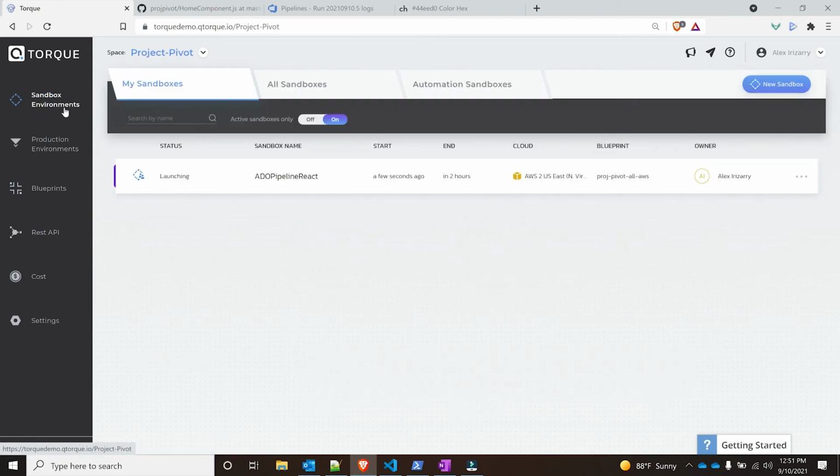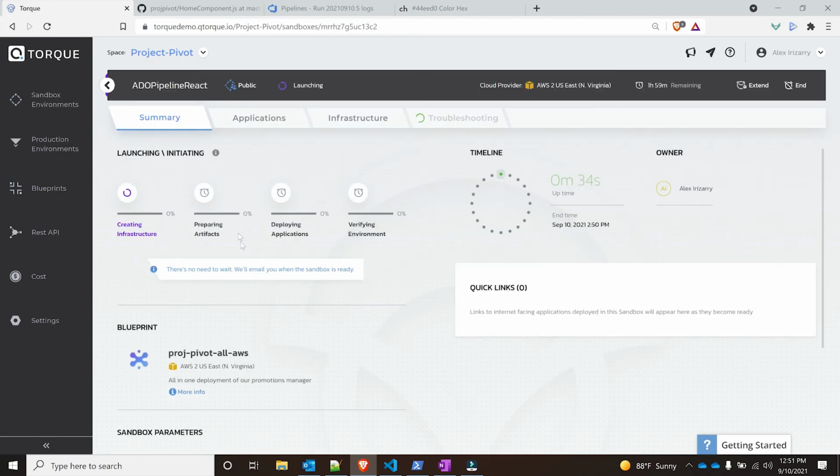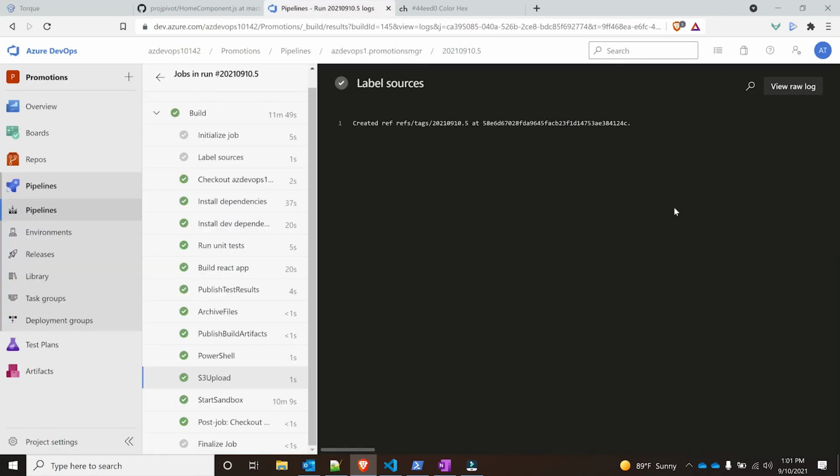We can leverage Azure, or we can also leverage JFrog. And then once that's complete, it's going to deploy the application on top of this infrastructure. And as the last step, it's going to verify the environment. Basically, it's going to do a health check to make sure we're getting a response, that the load balancer is responding back correctly with the latest information that we have. With that being said, I will pause for the moment while the application deploys, and I will be right back. All right, welcome back.